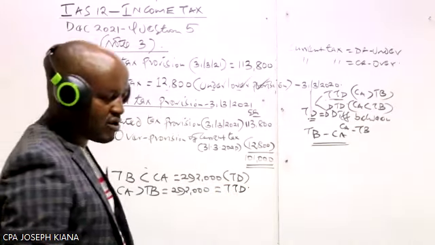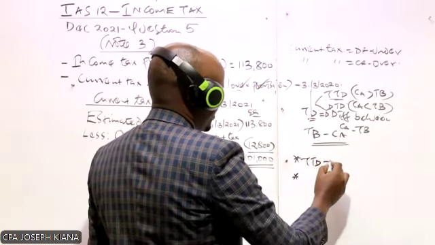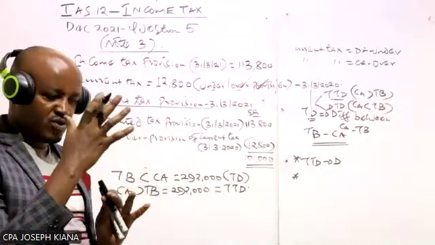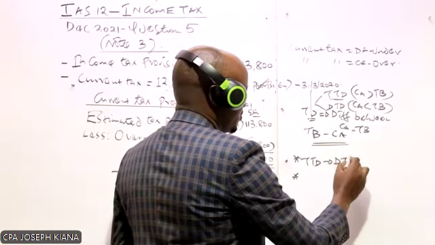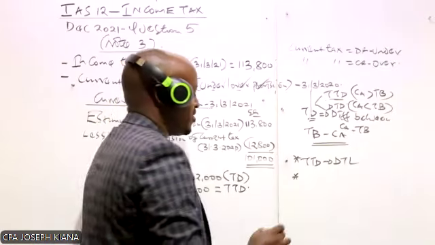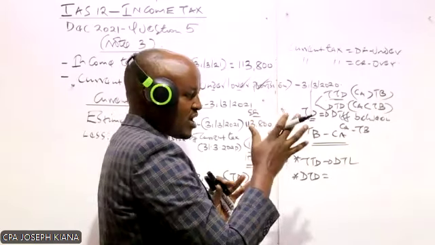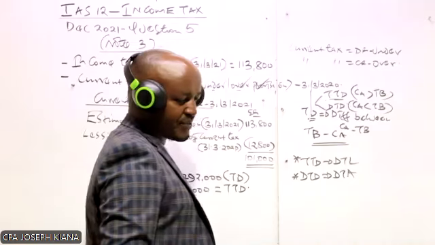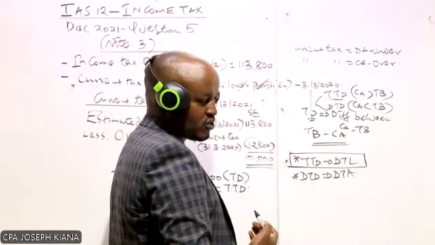Equally, recall what we also discussed in our previous session. A taxable temporary difference gives rise to amounts which will be taxable in the future, or in other terms, it gives rise to something called a deferred tax liability, taxes which will be payable in the future. On the other hand, a deductible temporary difference gives rise to amounts which are deductible or allowable in the future, and therefore gives rise to something called a deferred tax asset. And because in our case we have a taxable temporary difference, what do we need to compute?